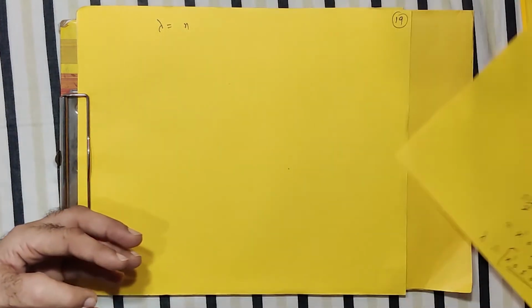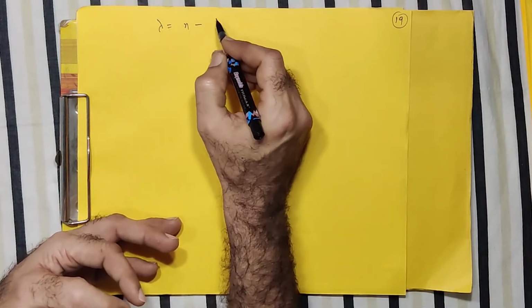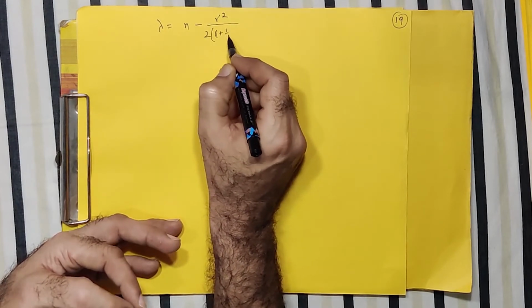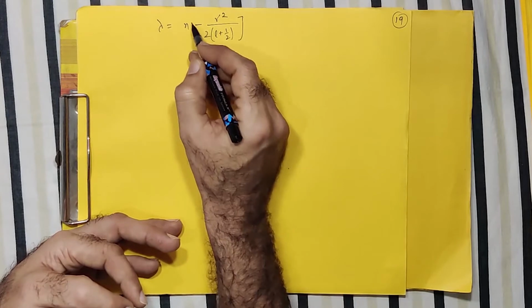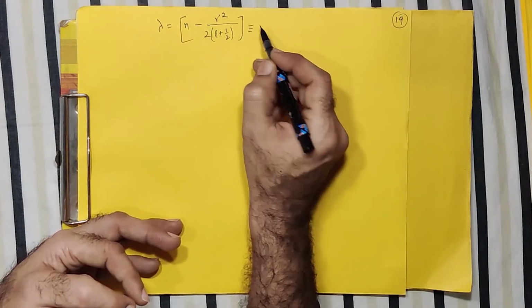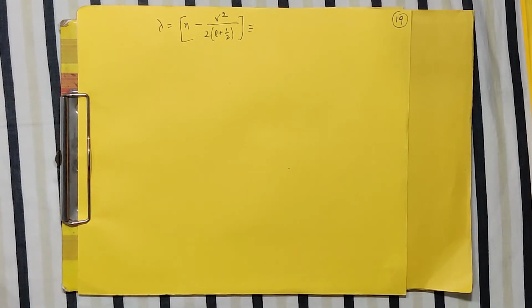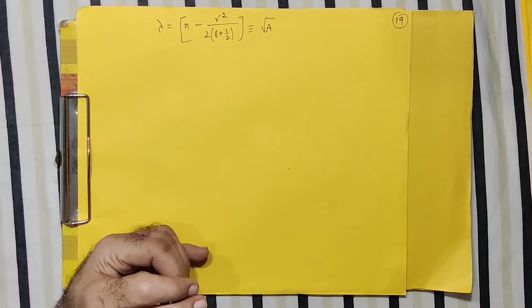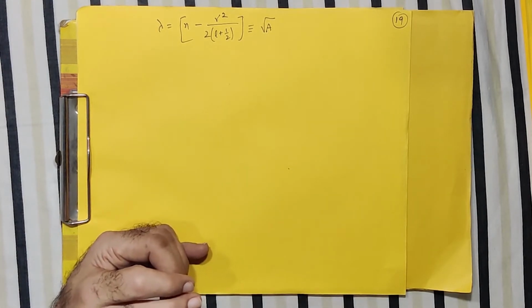This quantity will be as it is. So it is n minus gamma square upon 2 into L plus half. Correct? And this quantity we will be using frequently, so just not to write it every time, I may write that as some number. Let us say I call it something like square root a. Correct. So this I call square root a.